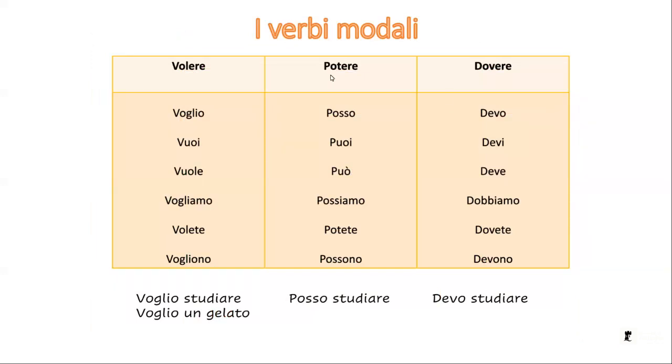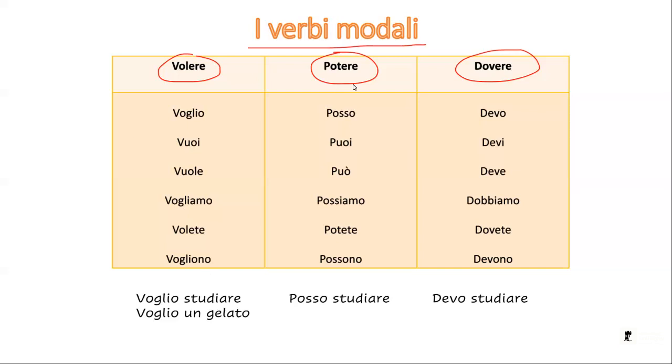Last thing, I verbi modali. Now there are only 3 modal verbs in Italian that we need to know. So volere, potere, and dovere, which mean to want, to be able to, and to have to. So this is the conjugation. Surprise, surprise, they are irregular, so we need to learn them as they are. I'm going to read them for you. Voglio, vuoi, vuole, vogliamo, volete, vogliono.